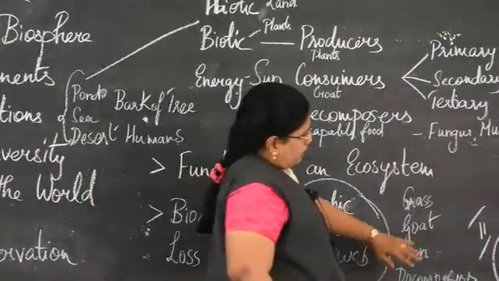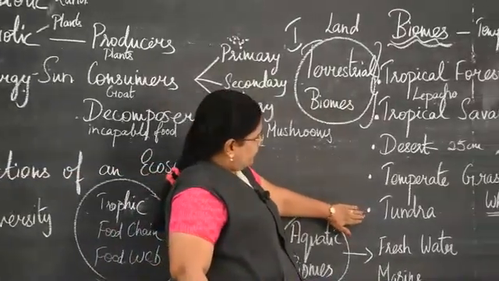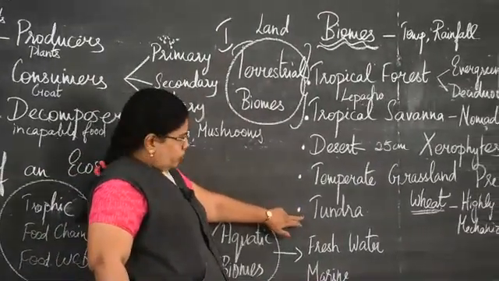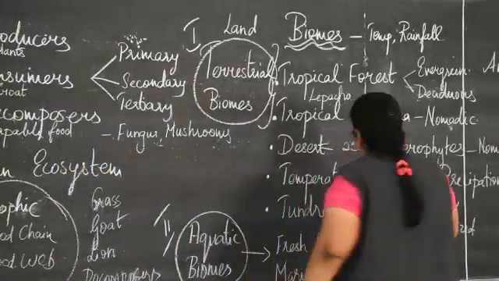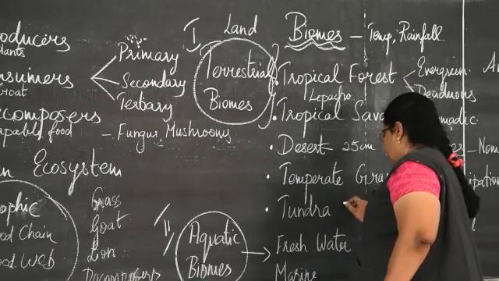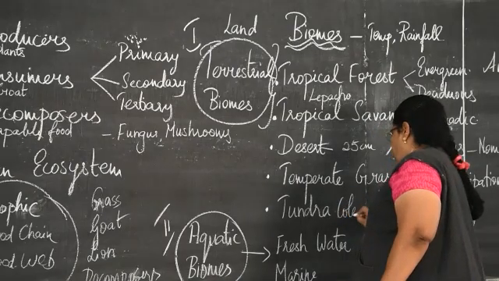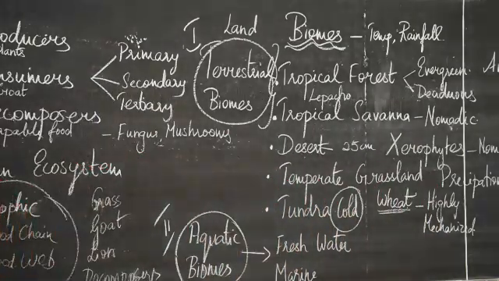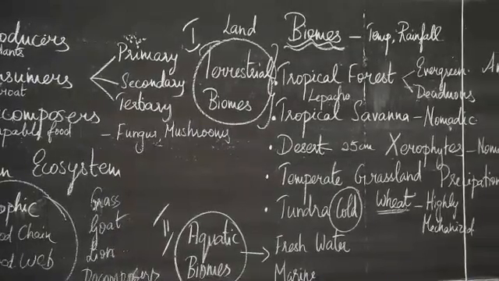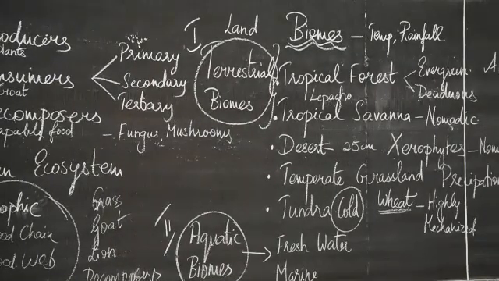Then the last one in the terrestrial biome is the tundra biome. So from the name itself we come to know these are found in both the North Pole and the South Pole, that is extremely cold areas. So that is the tundra biome. The ground remains frozen. So for example, Greenland, Arctic and Antarctic region, northern parts of Asia and Europe. It is also called barren islands.